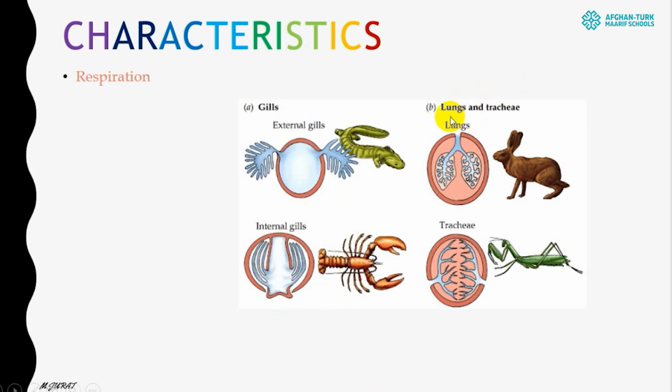And the other structures they might have are lungs or trachea. In some animals there are lung structures. It means two lobes of lung, and inside their lungs they have trachea structures. Tracheas are responsible for exchanging gases, like exchanging carbon dioxide with oxygen and oxygen with carbon dioxide. Some of them might have only the trachea structure, the branch-like structures which are responsible for the exchange. Some of them might not possess the lobe-like structures.